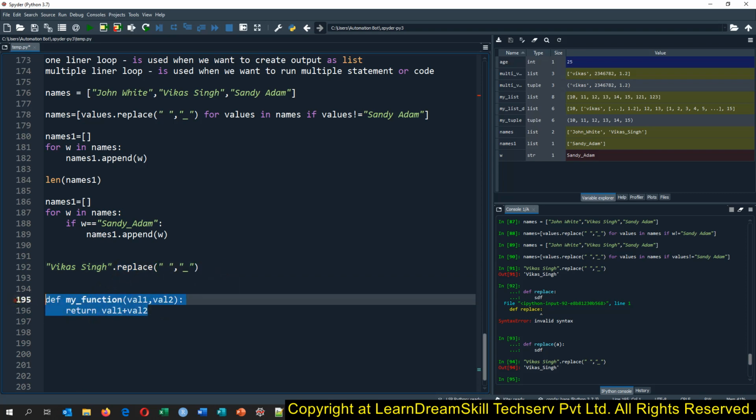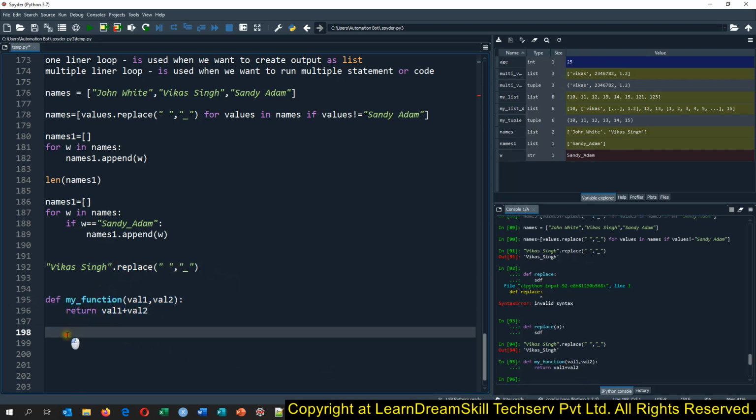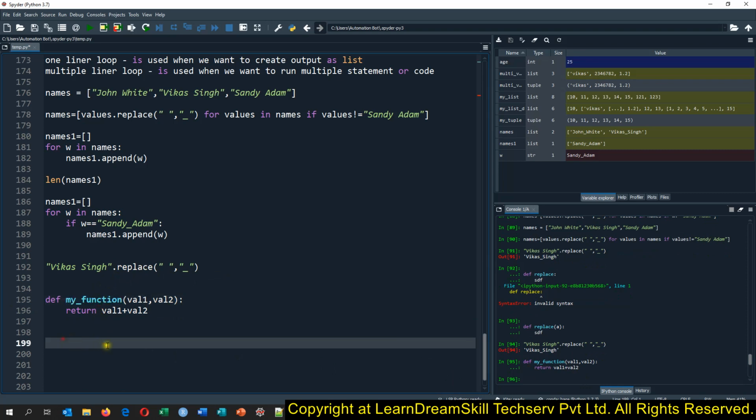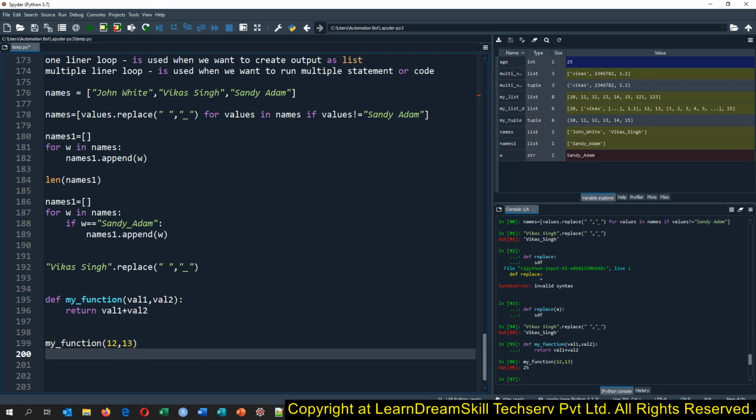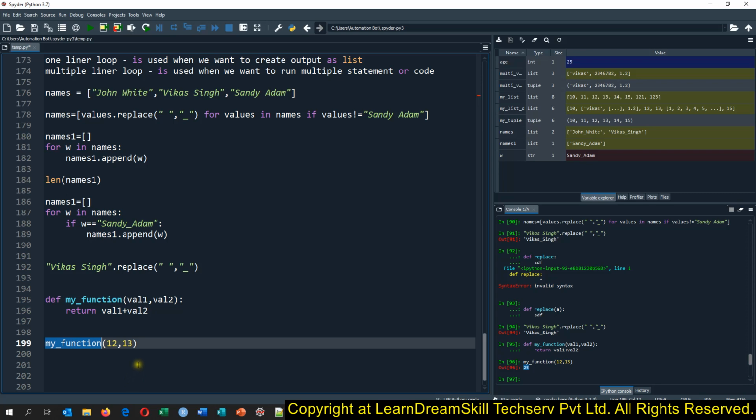So same way we just run this. It ran successfully. Now we can copy this and give 12 and 13 and run the code. So see, it is giving us 15. So this way we can create our own function, whatever function we want to get.